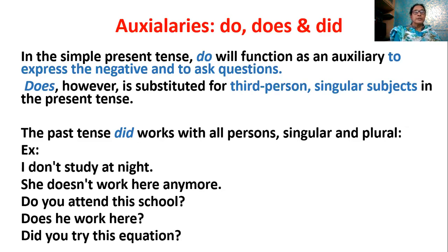Did works with all persons, singular and plural. In the past tense we use did, and in the present tense we use do or does. In the past tense, did is for everything, all persons, singular, plural; we can use did only. See the examples here.